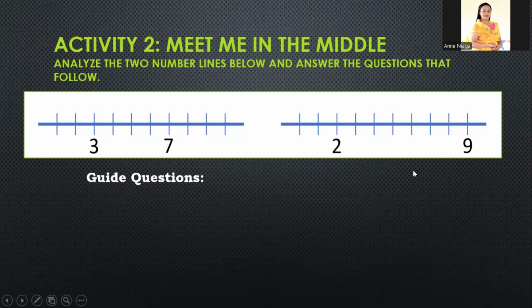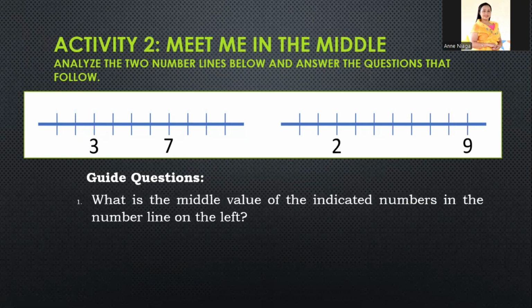Okay, so the guide questions. Number 1. What is the middle value of the indicated numbers in the number line on the left? So, pag middle value, so on the left, meron tayong 3 and 7. So, first is we're going to write the numbers na yung mga linya na nakikita natin na walang numero. So, after sa 3, that is 4, 5, 6, then 7, of course.